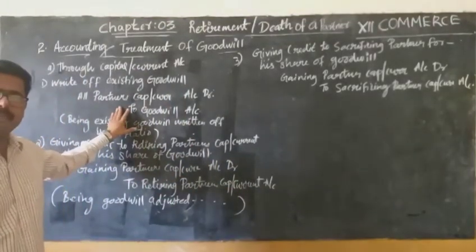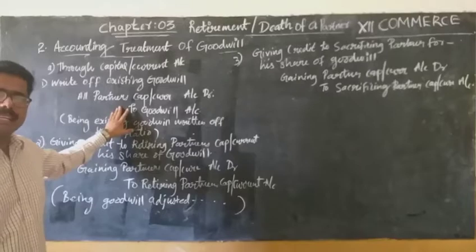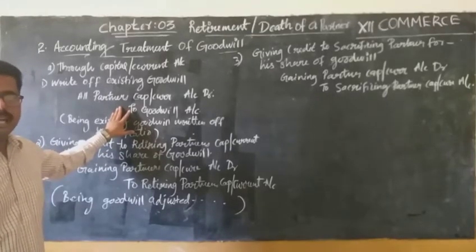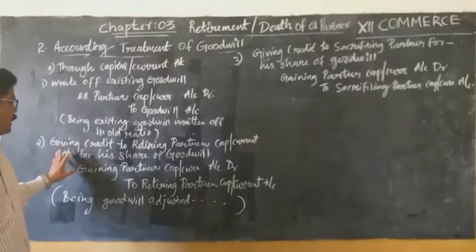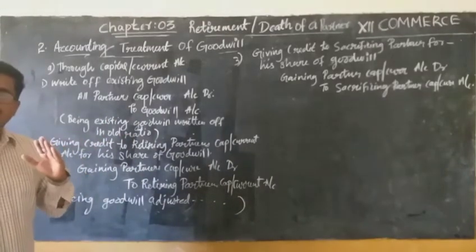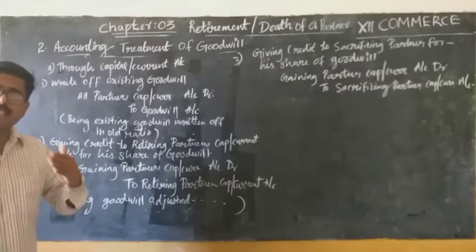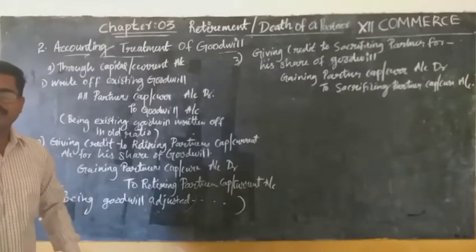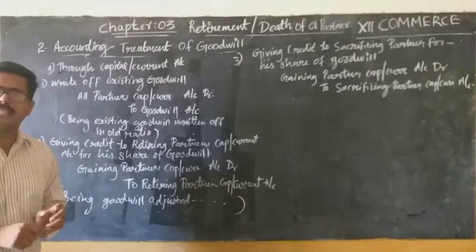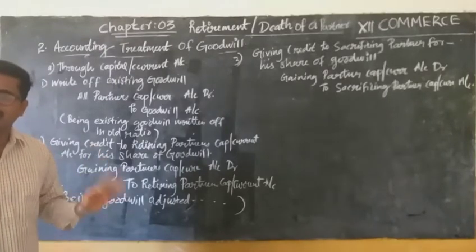For what did we pass this entry? This is for writing off the existing goodwill in the books of accounts. The next one is giving credit to the retiring partner's capital account for his share of goodwill. That means we have to compensate the retiring partner. The gaining partners should compensate the retiring partner in their gaining ratio.